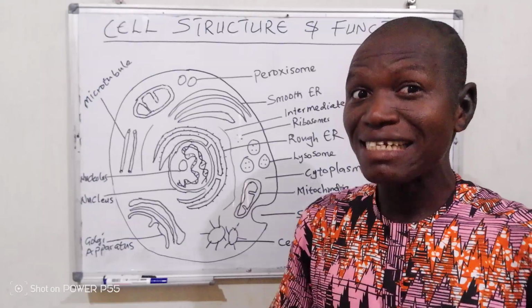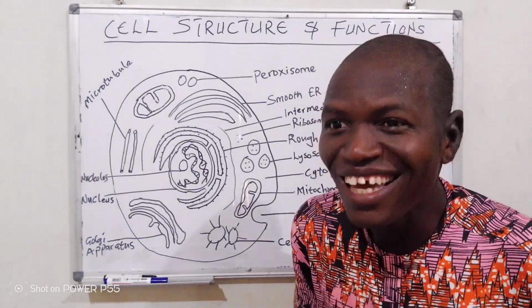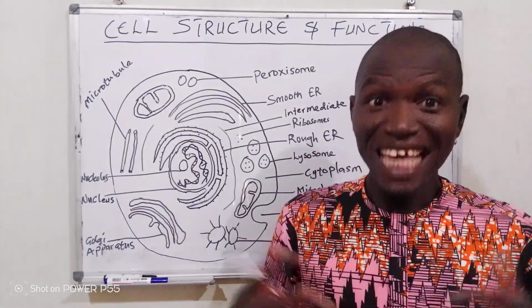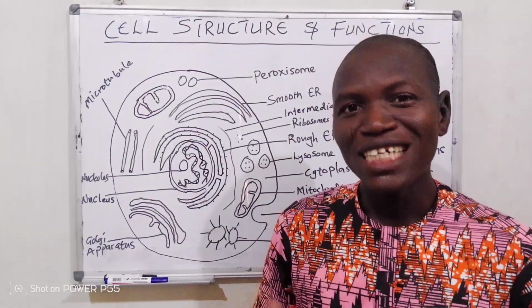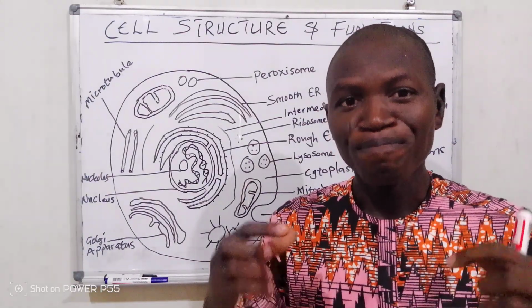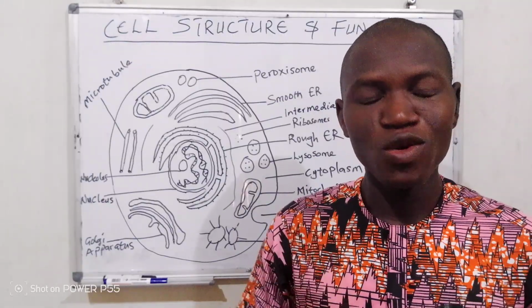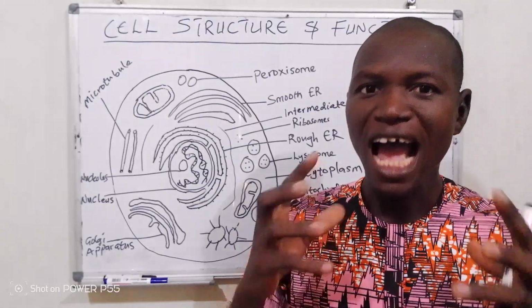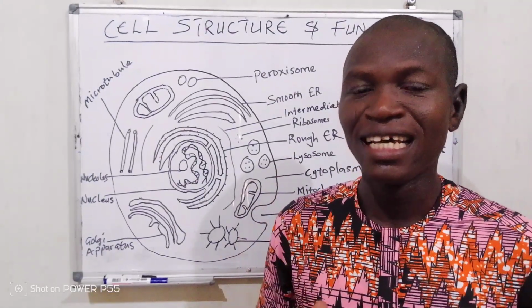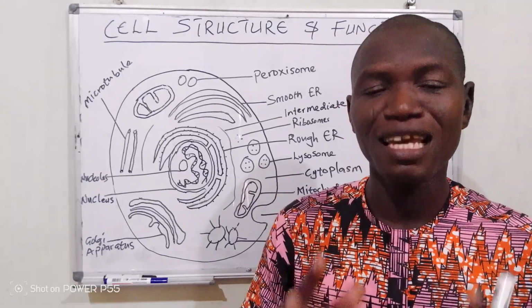Do you know that cells commit suicide? Hey, wow. Yes, cells commit suicide. All right, so we are going to look into it later at the end. Just wait till the end, watch till the end. I'm going to tell you how cells commit suicide and several other facts about cells.